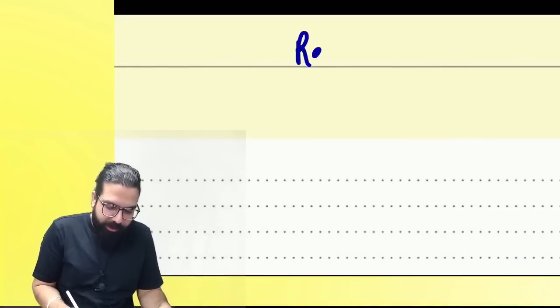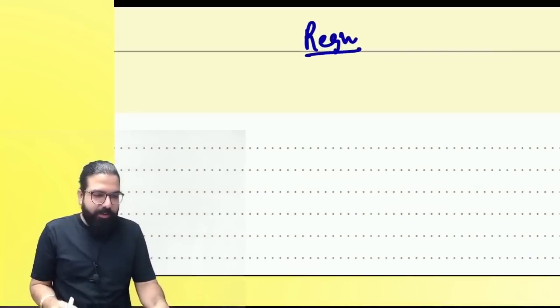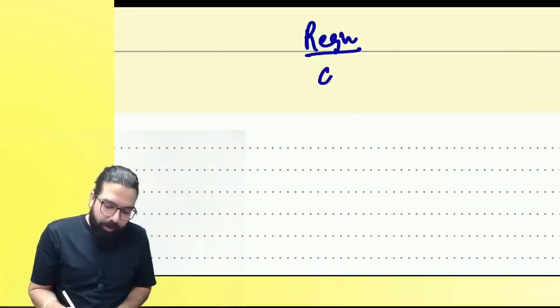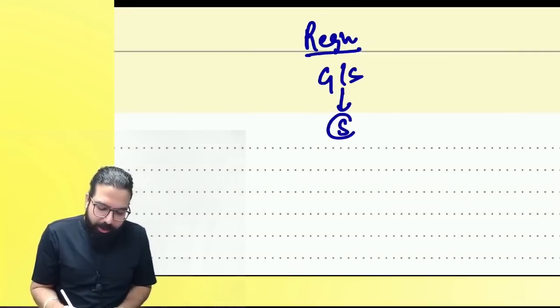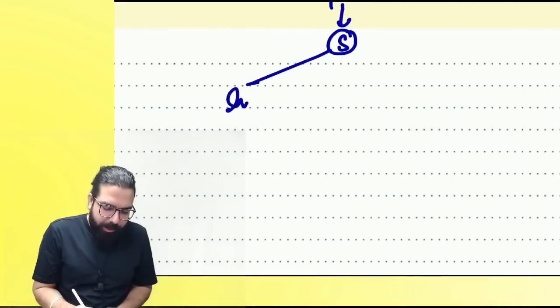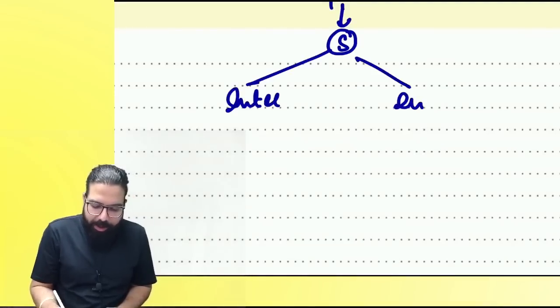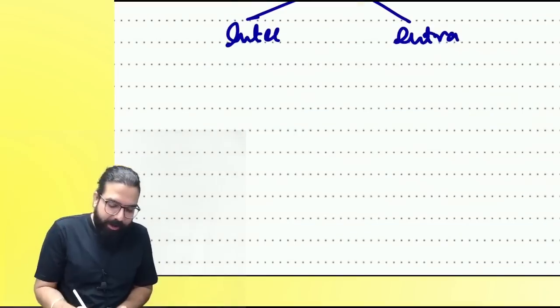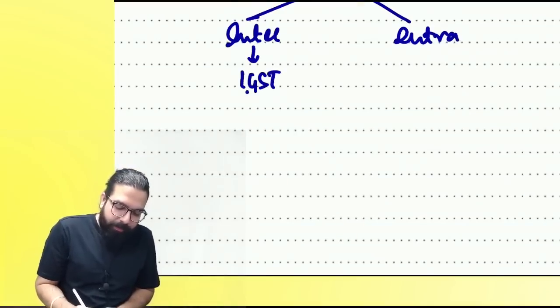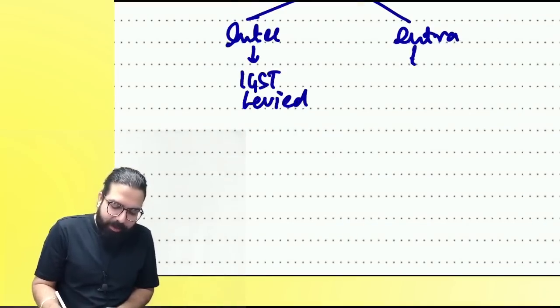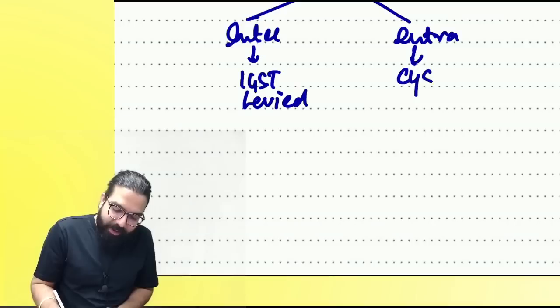First of all, registration. We started learning GST with everyone. Goods or service. Goods and service has to be supplied. Supply can be either interstate supply or intrastate supply. Interstate supply, what will happen, everyone? IGST will be levied. Intrastate, what will happen, everyone? CGST will be levied.